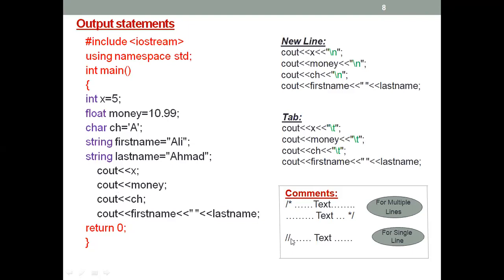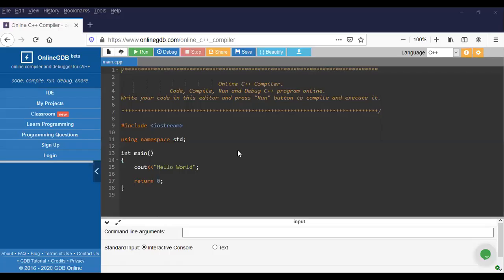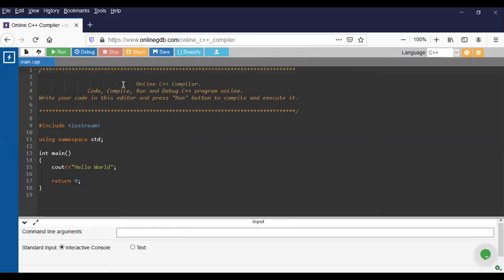Okay, so let's go and run this part in the C++ compiler. As you see here, when you go to this onlinegdb.com online C++ compiler website, you will see these things. If you don't want to see these things, just minimize this one. Now let's talk about this comment part here. This part is a comment part.